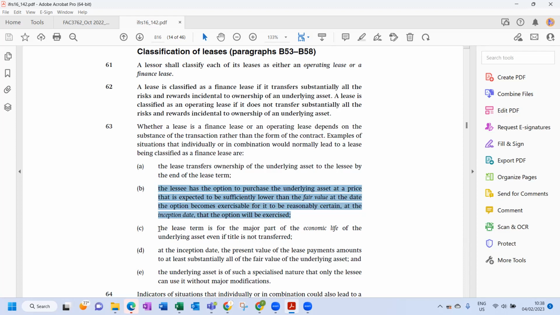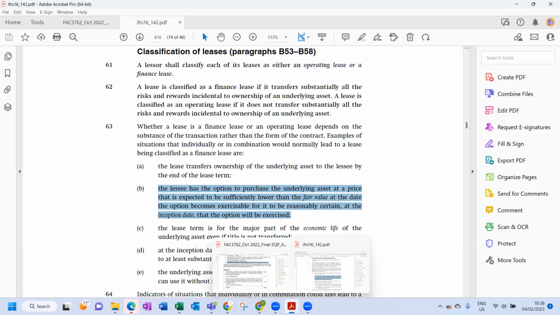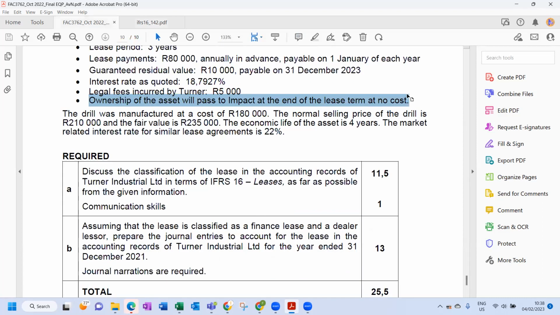Okay. So the lease term is for the major part of the economic life of the underlying asset, even if title is not transferred. Okay, so now we need to assess over here. So let's have a look. If we go to the scenario, the lease term is 3 years. The economic life of the asset is 4 years. That is 3 out of 4, in percentage is 75%, but 3 out of 4 years is substantial.